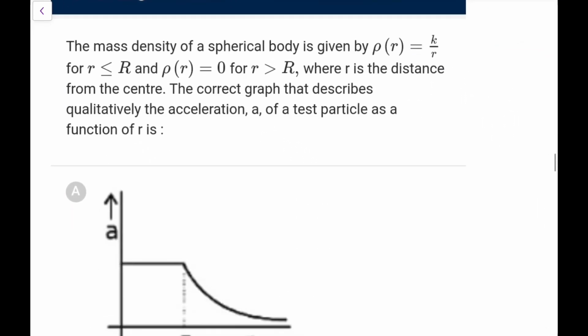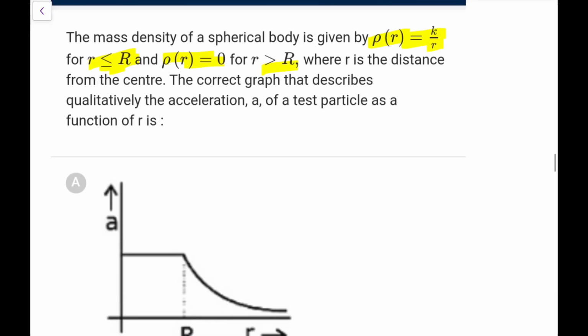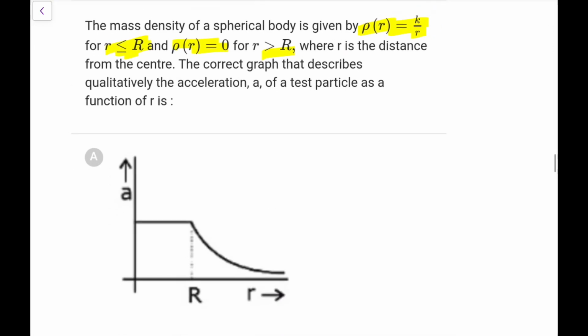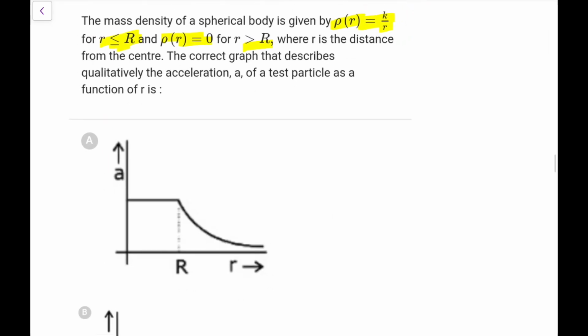The mass density of a spherical body is given by rho(r) = k/r for r less than or equal to R, and rho(R) = rho_0 for r greater than R, where r is the distance from the center. The correct graph that describes the acceleration of a test particle as a function of r is? Okay, so you have to basically check the gravitational field only. You have to find the gravitational field variation, that is the acceleration or force upon mass.